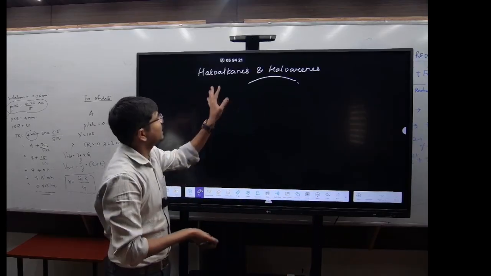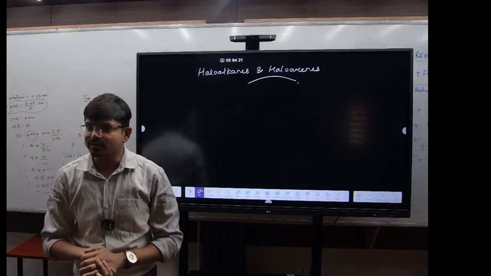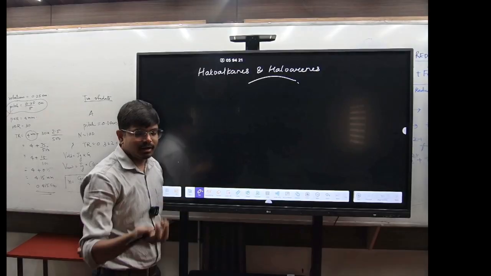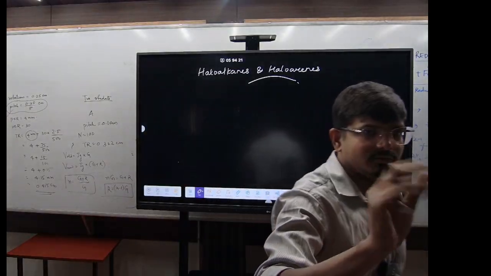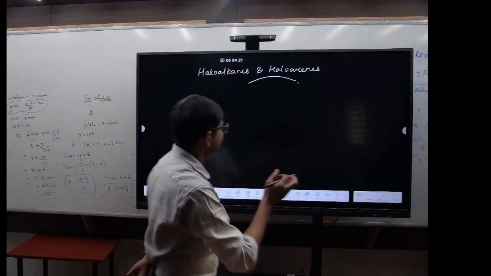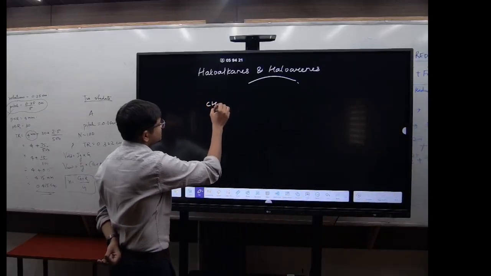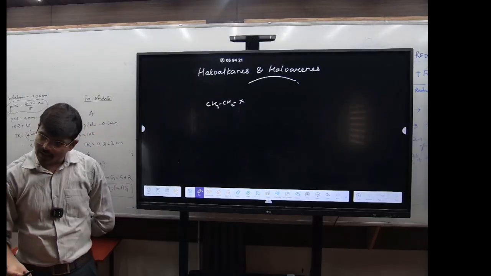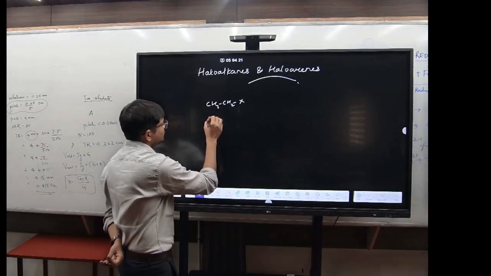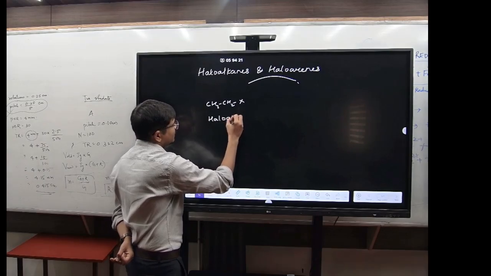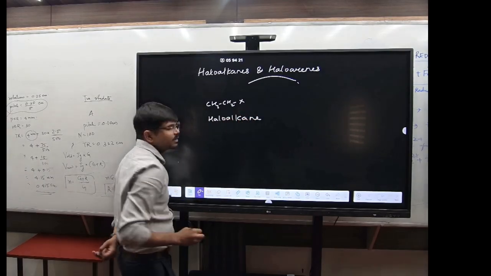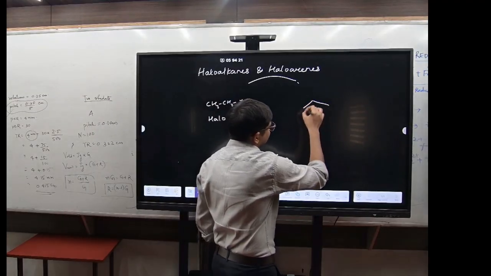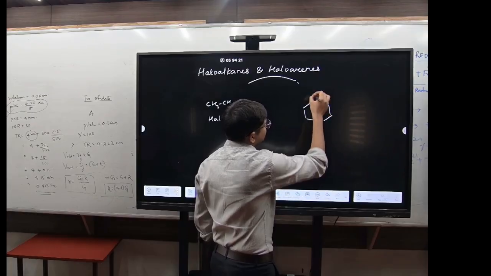Now coming to the haloalkanes and the haloarenes, right? So see here, what is a haloalkane? Haloalkane means a halogen attached with any alkane. For example, if you have CH3CH2X, this will be basically your haloalkane. Got it?